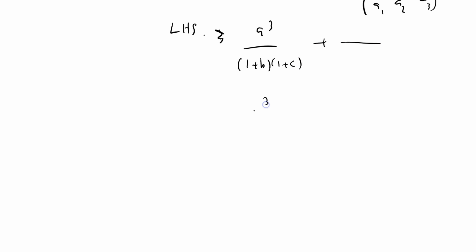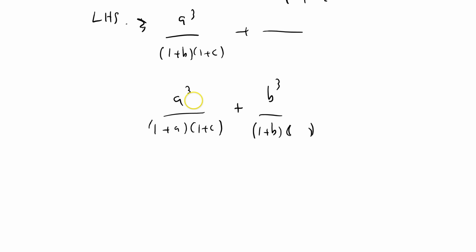But I can have A cubed over 1 plus A, 1 plus C, plus let's try B cubed over 1 plus B, times another factor which I'll choose in a minute, plus C cubed over 1 plus C. So I'm just rearranging it. It can't be 1 plus A, that must be 1 plus B here, and that must be 1 plus A. Okay, so the left-hand side is greater than or equal to this.